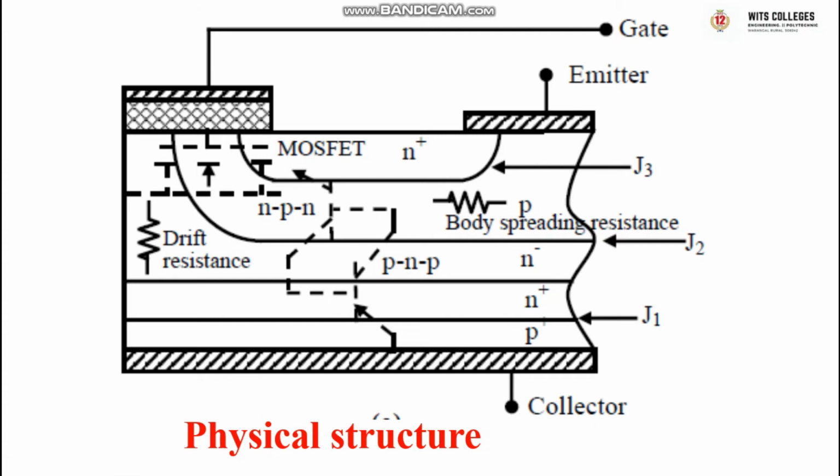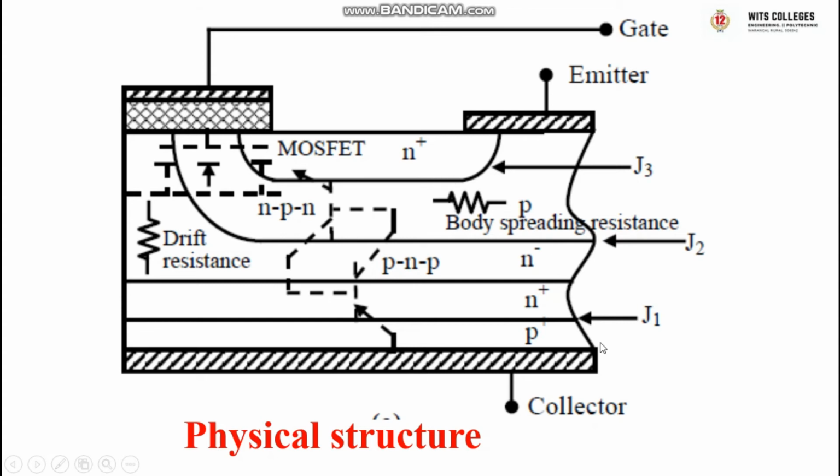One is a PNP and another is an NPN transistor. In the NPN transistor, the layers are N minus, P, N plus.